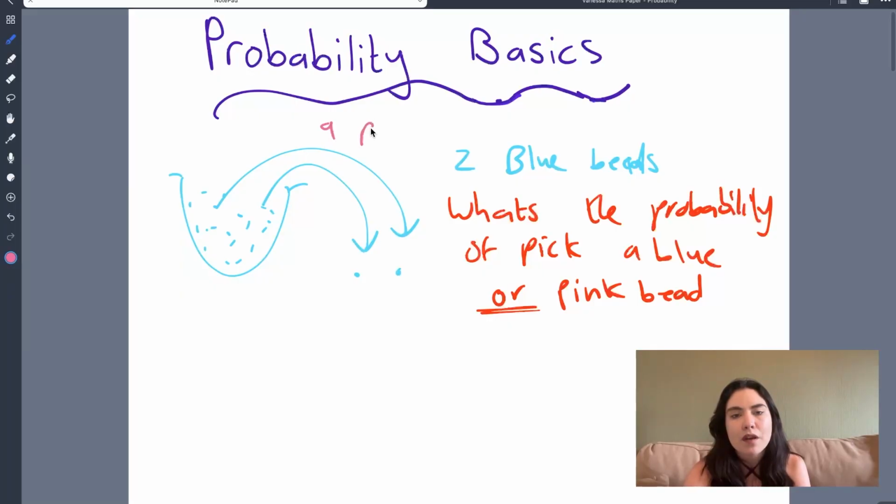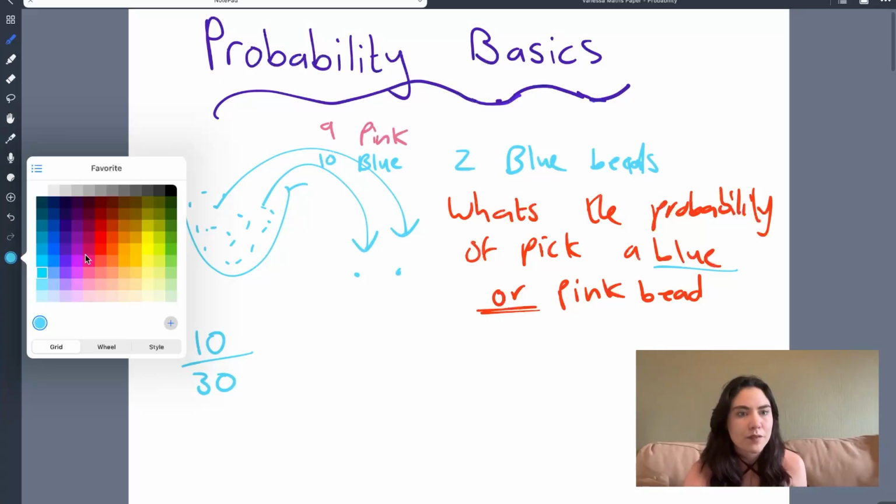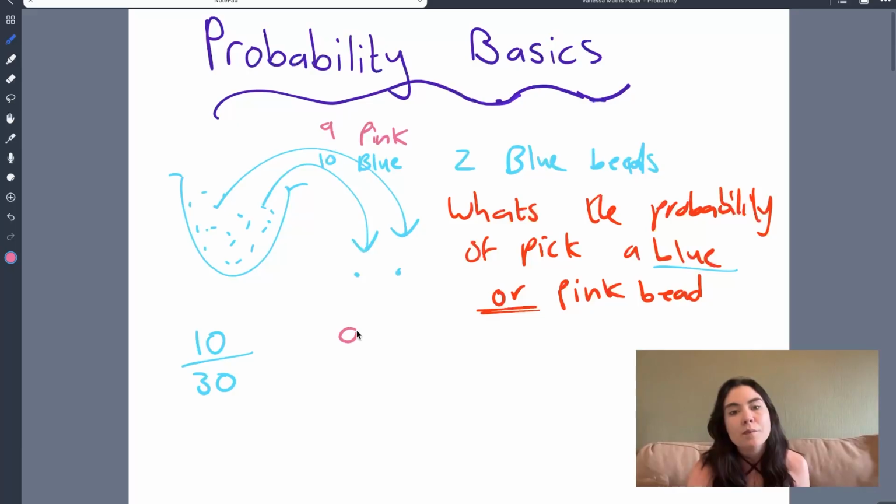If you remember, there were 9 pink beads and 10 blue beads. I'm still investigating my probability separately. So the probability of the blue bead is 10 over 30, because there were 30 beads. The probability of a pink bead would be 9 over 30.